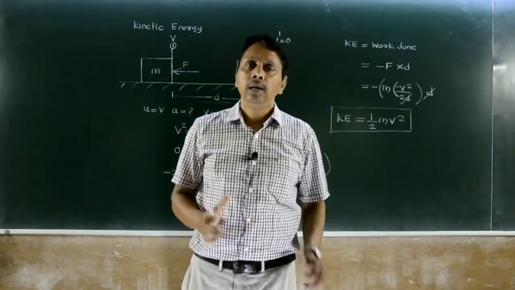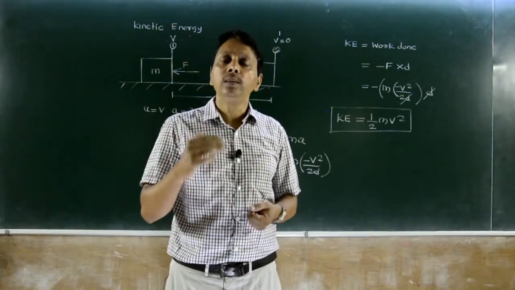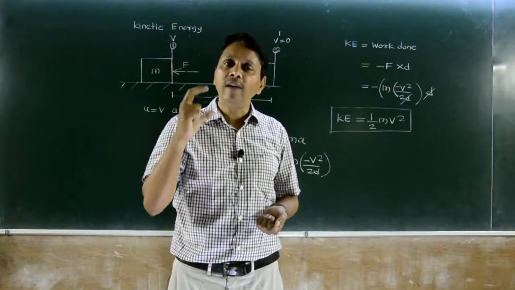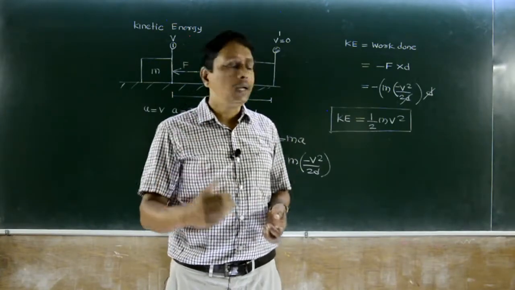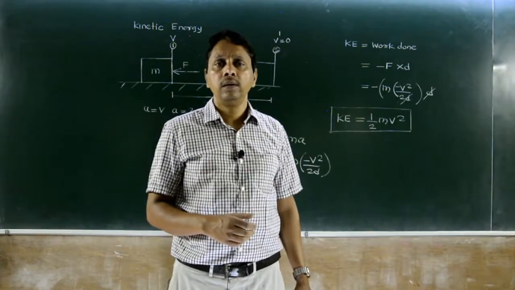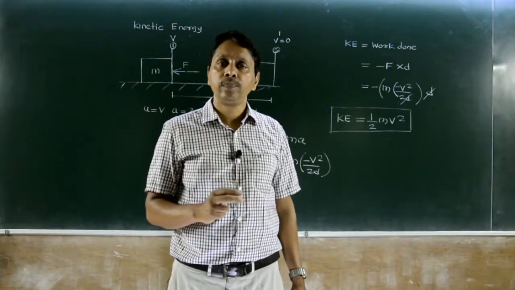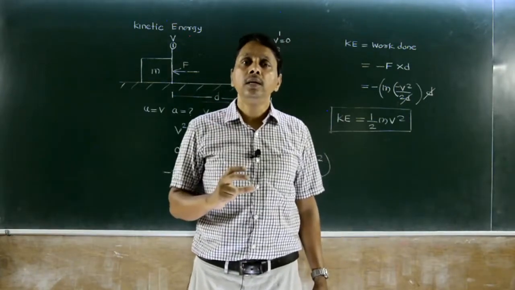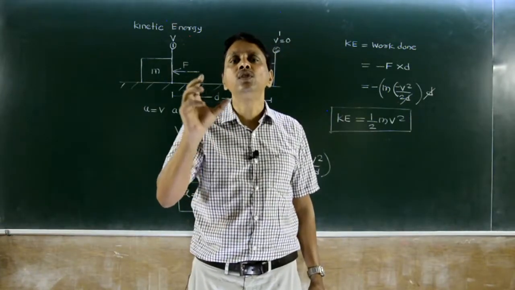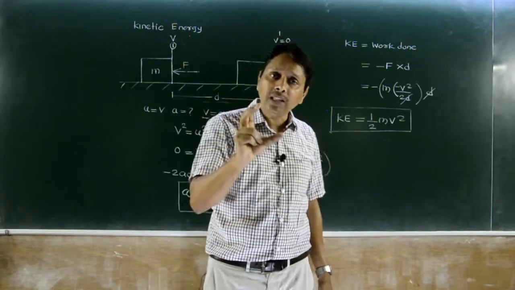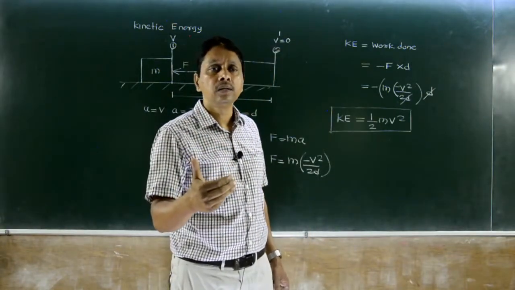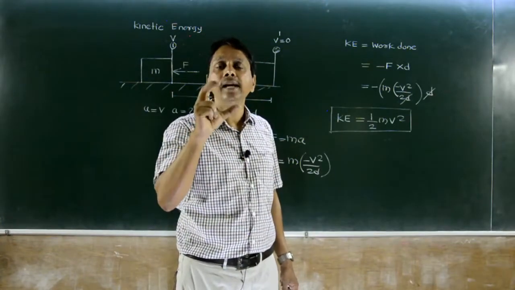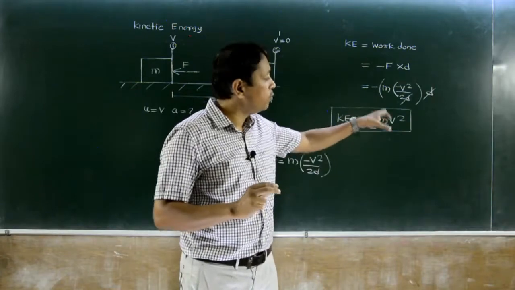In dynamics, we are dealing with trains, cars, bodies moving with some velocity, and therefore in almost every numerical we are going to deal with kinetic energy compared to potential energy. So the energy possessed by a body due to its position, height, is called potential energy, mgh, and the energy possessed by a body due to its velocity, due to its motion, is called kinetic energy. It is given by half mv square.